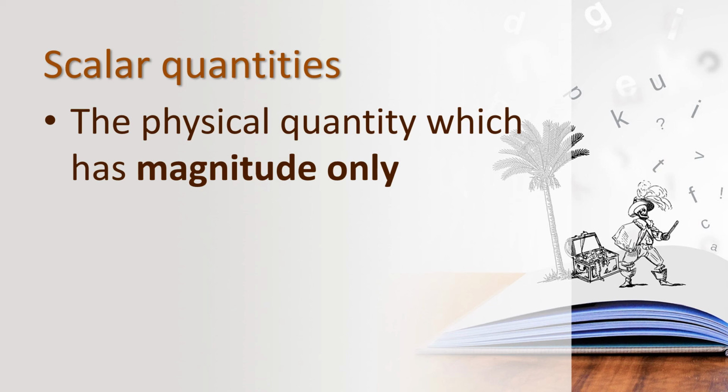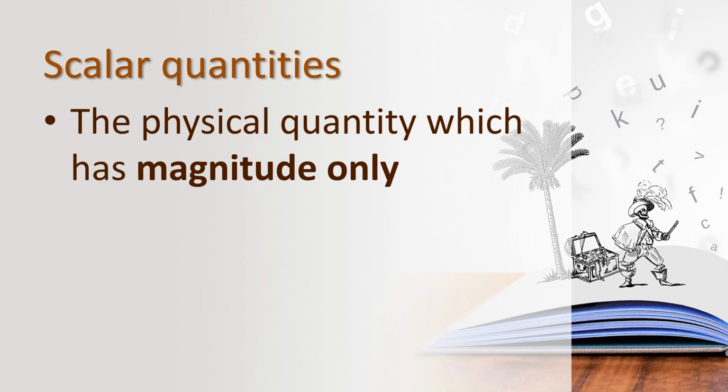What are the examples for scalar quantities? Do you know? Mass, time, volume, distance, length. These are all the scalar quantities. Can you repeat? Mass, time, volume, length, distance, etc. These are all the quantities which require only the magnitude. Mass requires only magnitude, time requires only the magnitude, temperature requires only the magnitude. So we are calling this scalar quantity.